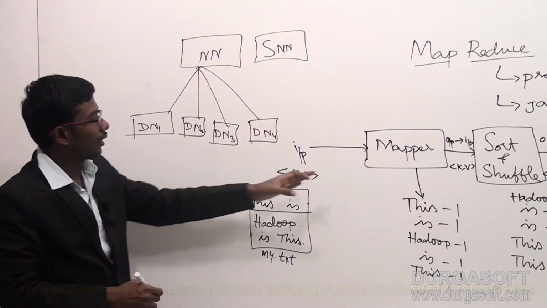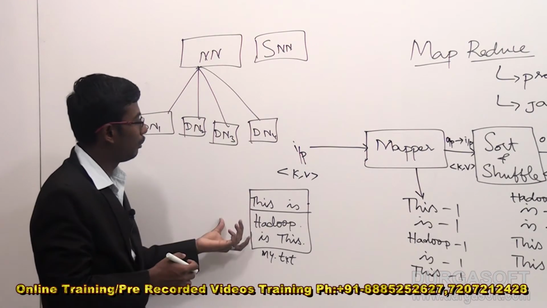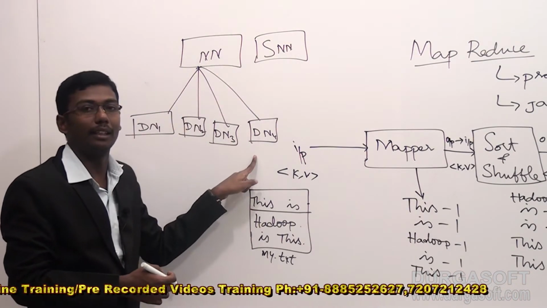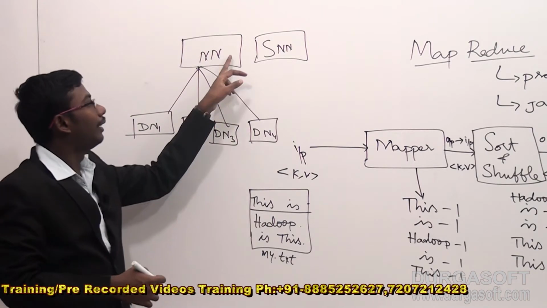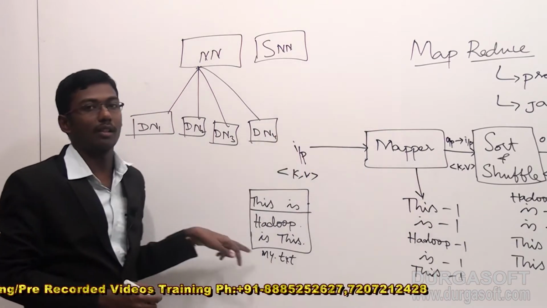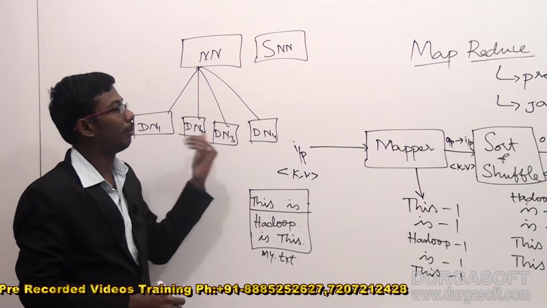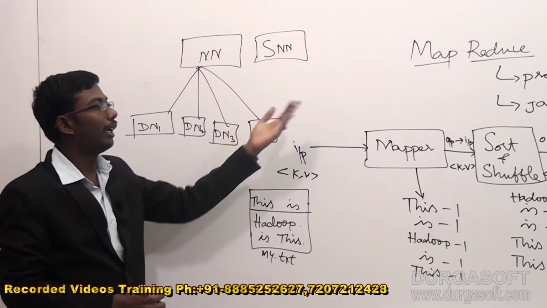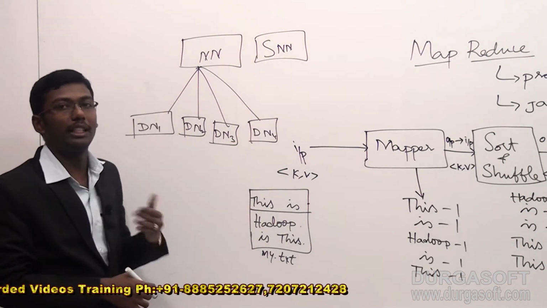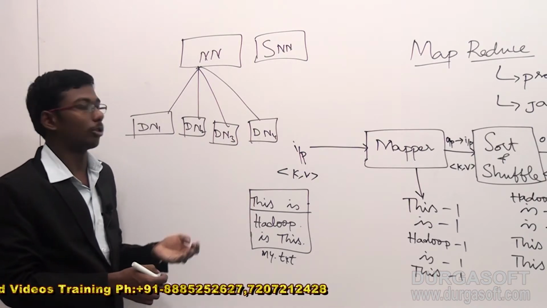Suppose first of all we have to give the input to the name node only. We never interact with the data nodes directly. We have to interact with the name node only, and we are executing MapReduce as the processing component. If you want to perform processing, we have to take the help of MapReduce and the architectural daemons of the processing component also.